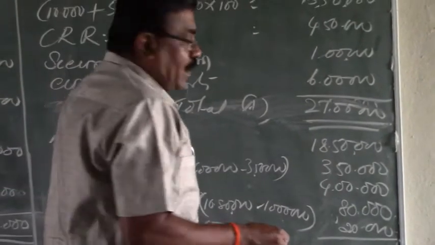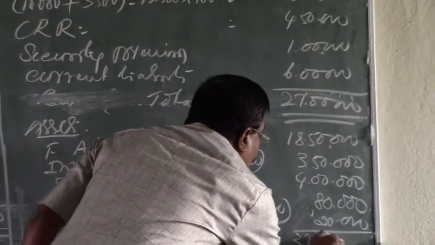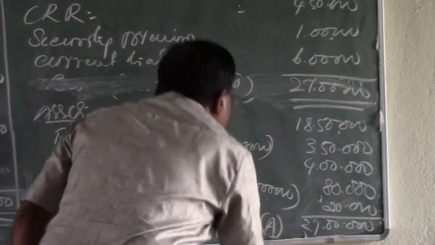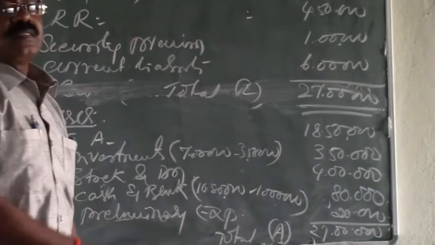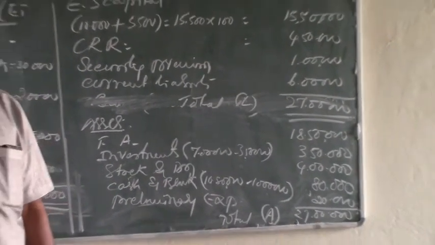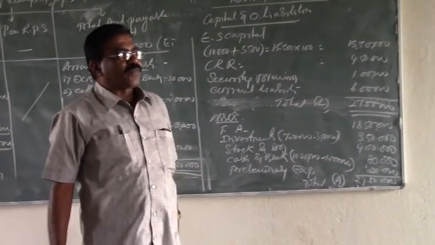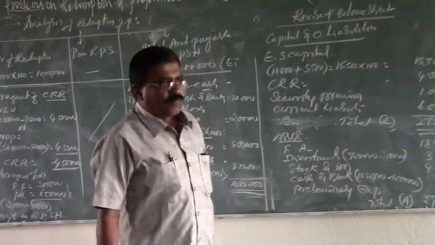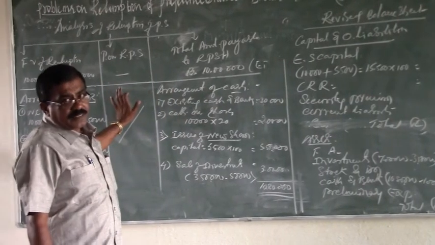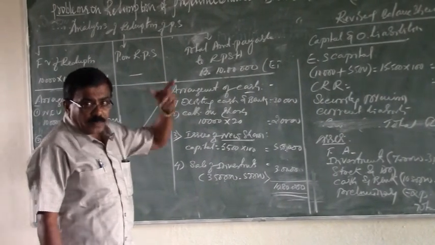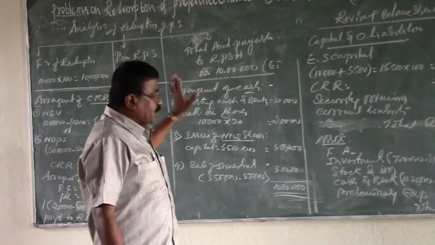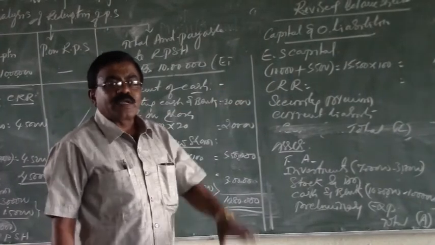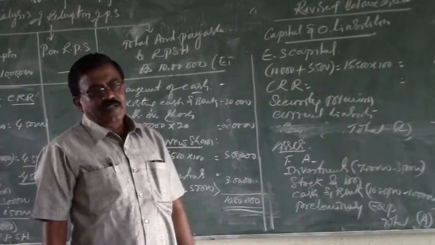The total is rupees 27 lakhs, the total of assets. This is the way of preparation of the revised balance sheet. So the process of redemption of preference shares, according to my own analysis, constitutes 3 steps. The first step is preparation of the analytical statement. This serves as a strong foundation to build a strong house or building. By using this base, we can build the journal entries, that is the pillars, and then we can build the balance sheet, that is the roof of the building.